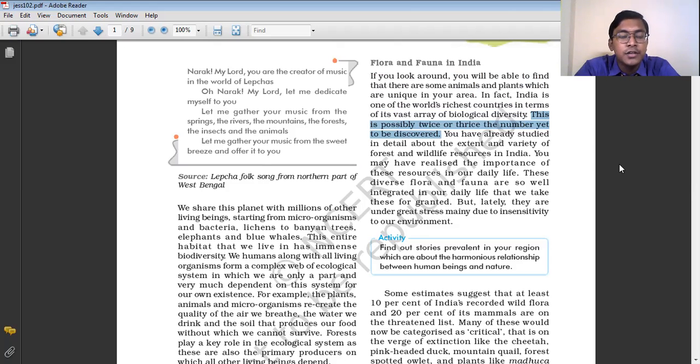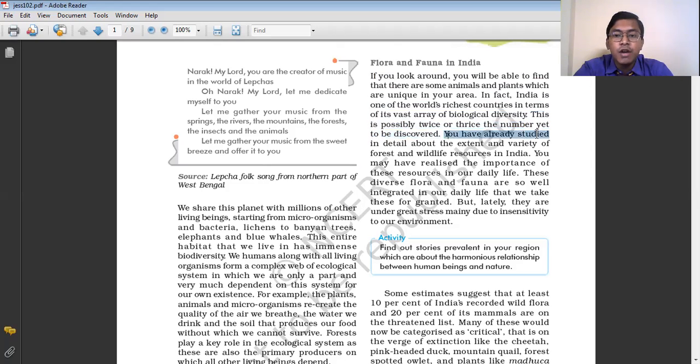Okay, but many are yet to be discovered. It means many exist in our country, but we don't have any idea about them. That means the information about those species of plants and animals is not there. We don't have that basic information, but they exist.